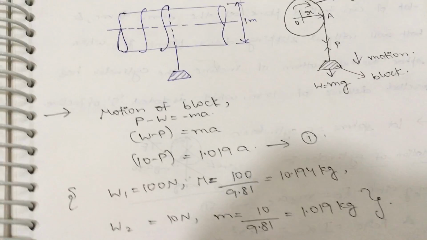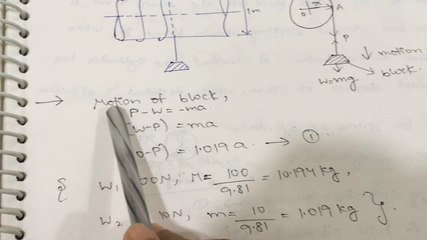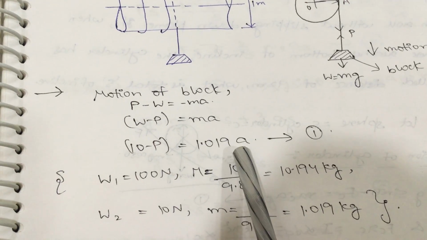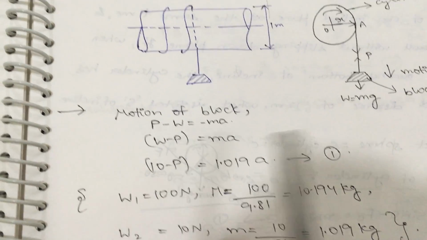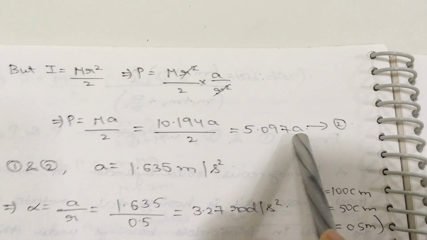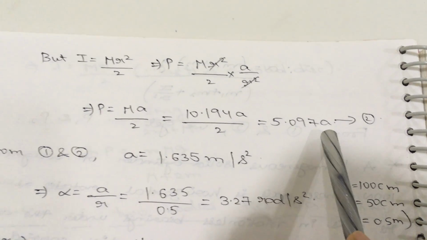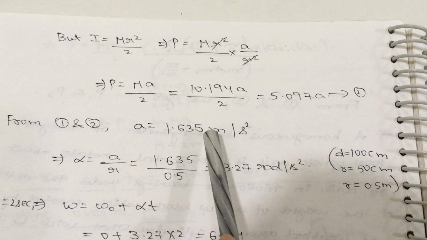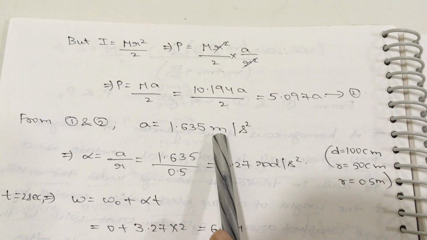Now everyone observe the first equation. From the motion of the block you get one equation in terms of the acceleration and the P value. From the motion of the cylinder you get another equation in terms of the P value and acceleration value. So by solving the first and second equations we will get the acceleration value.